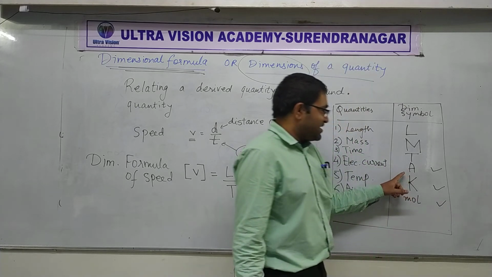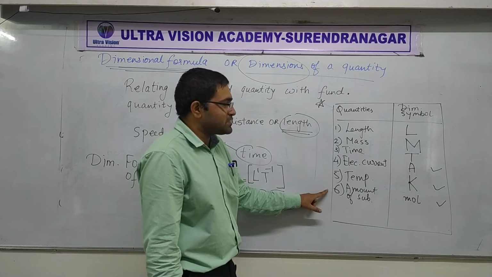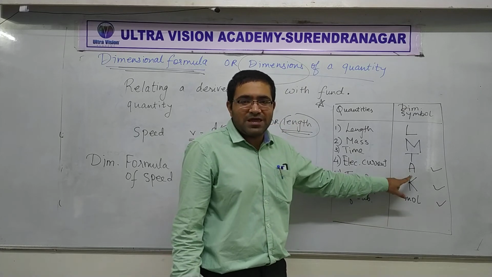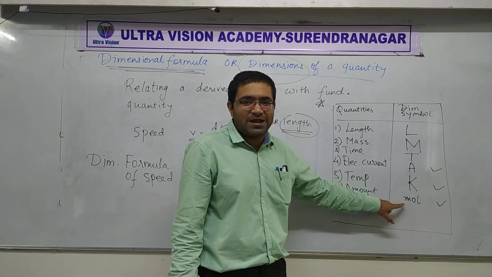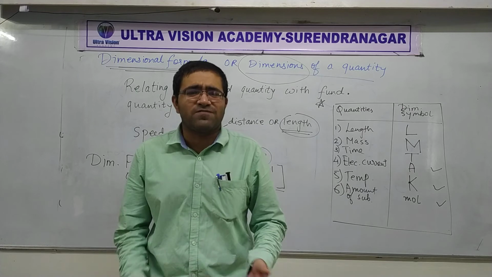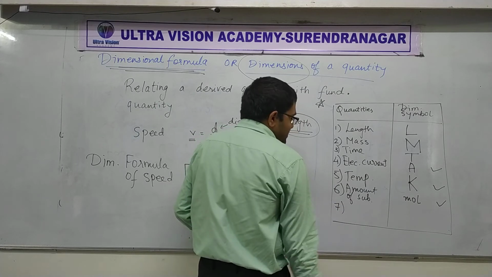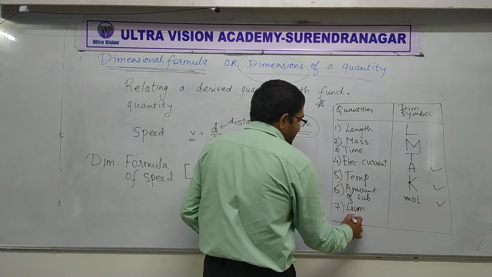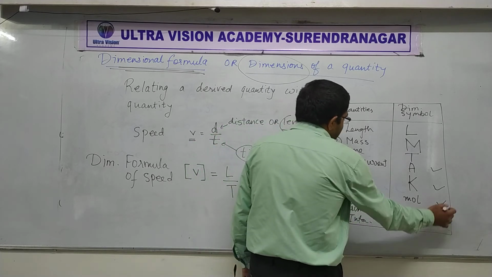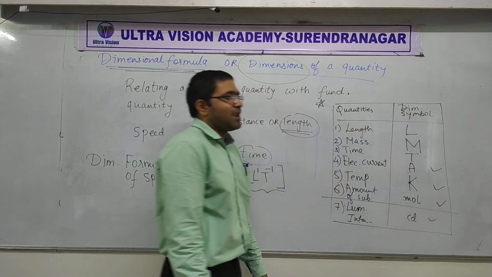So I said last that for these three quantities, the dimensional symbol is the same as the symbol of the unit, isn't it? A was for ampere, K was for Kelvin, and MOL was for mole, right? So these three are just the same. So thankfully you don't have to remember two different things. And the last one, which we never use, is luminous intensity. It's CD only, again the same as the symbol of the unit. But like I said, we are never going to use this last one.